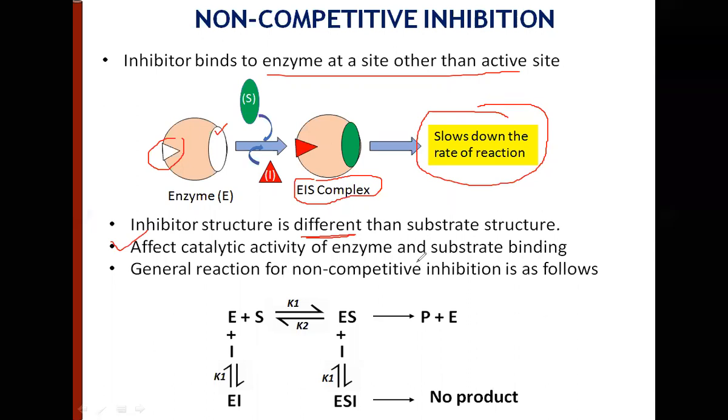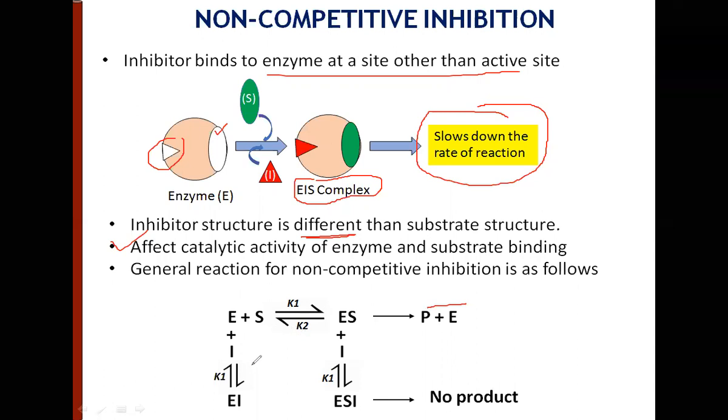If it binds to the free enzyme first, it will affect substrate binding, and if it binds to the enzyme substrate complex, after the binding of the substrate, it affects the catalytic activity of the enzyme. So a non-competitive inhibitor affects both the catalytic activity and the substrate binding. For example, enzyme plus substrate forms the enzyme substrate complex, giving you product and enzyme.